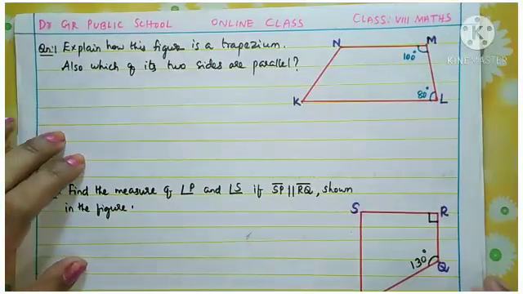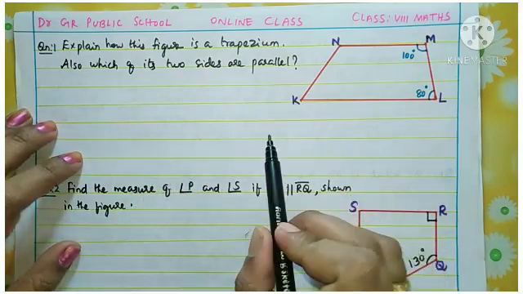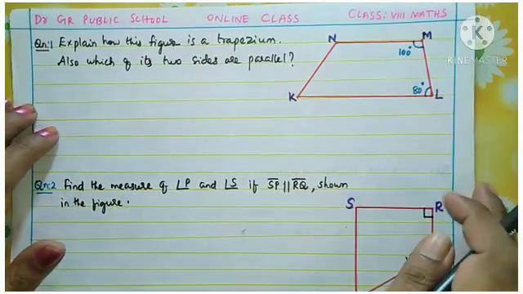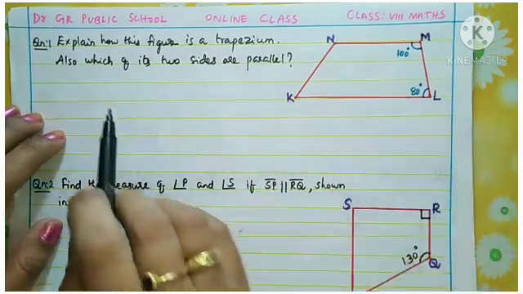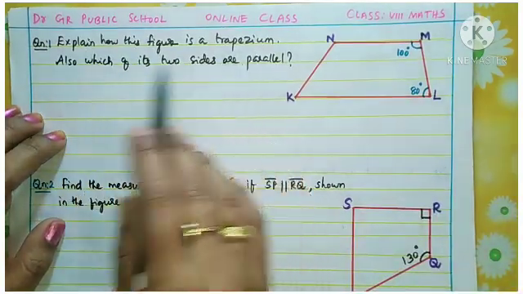Now children, using the property of the trapezium we discussed, we are going to see a problem from your exercise. Okay, what is the question? Explain how this figure is a trapezium.